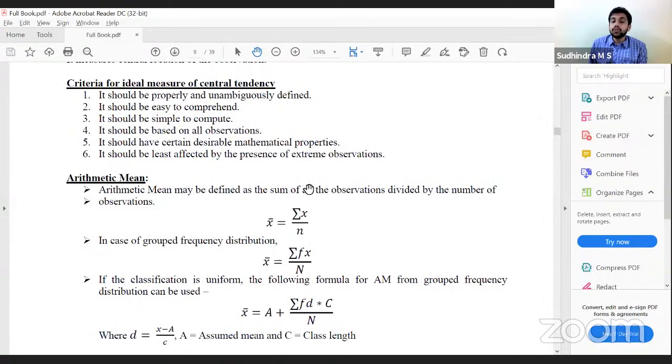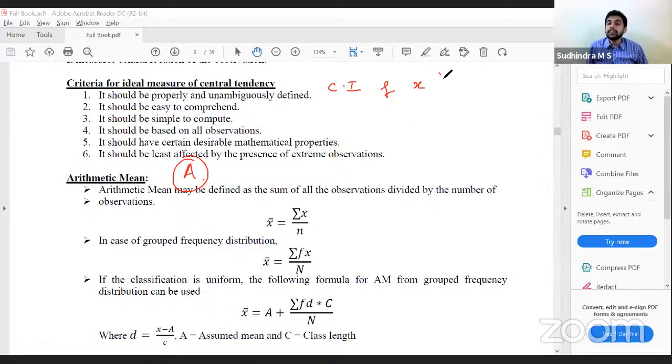If the classification is uniform, that is the class length of the class intervals is uniform, then we can alternatively calculate arithmetic mean using this formula, a plus summation fd into c by n. So what do we do here? I have class intervals, I have frequencies. Normally I'll calculate x, the midpoint, fx, summation fx by n, we get the arithmetic mean. But here, instead of taking fx, I'll select one value as assumed mean. That value can be any value. It need not be one of the x values also. So we'll select one value called a, which is the assumed mean. I'm presuming it to be the mean.